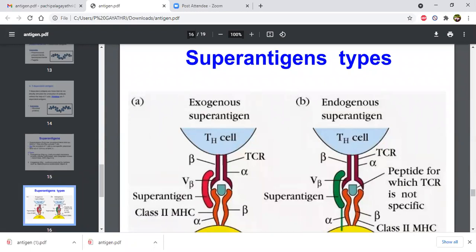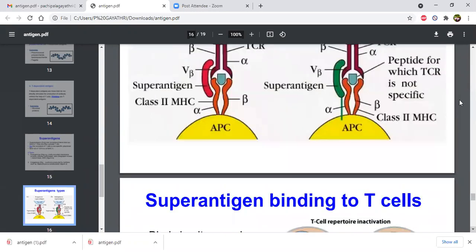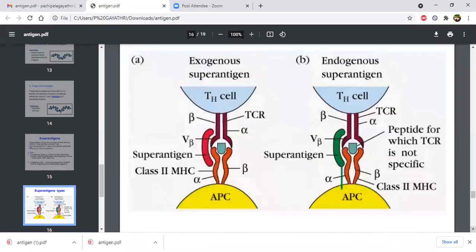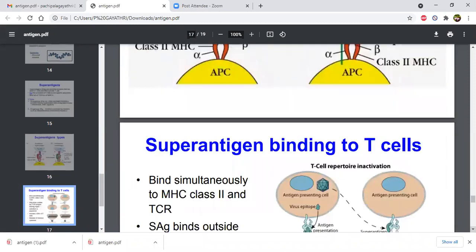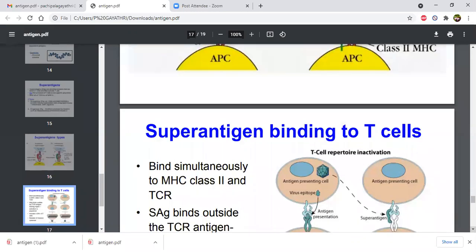Just take a screenshot of this. In the examination, you have to draw this diagram. Superantigen binds to T cells, simultaneously to MHC class 2 and the TCR.